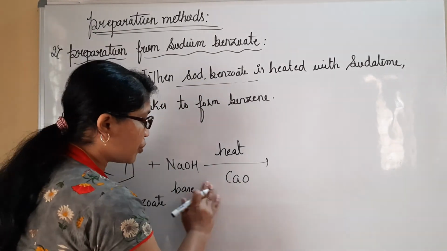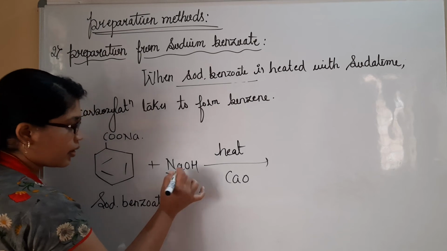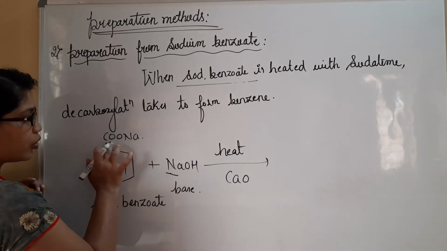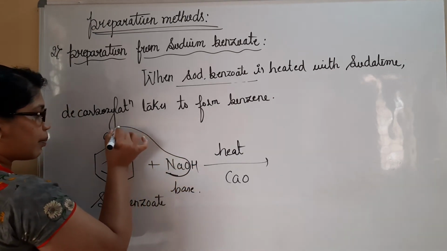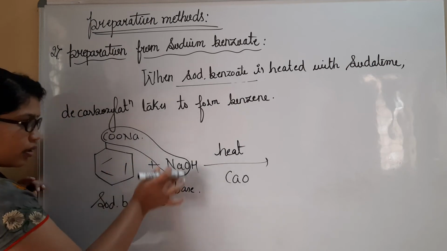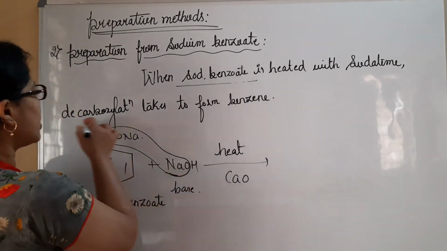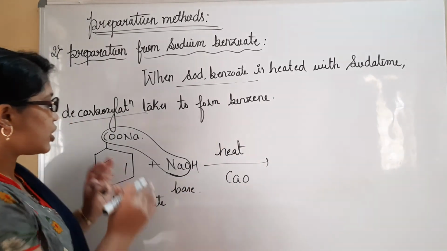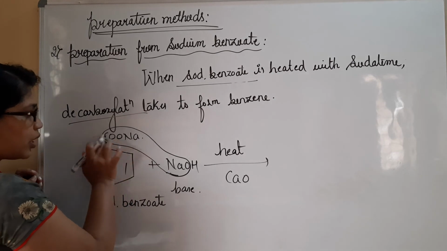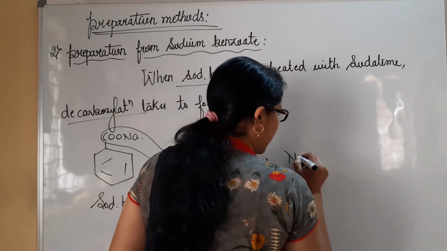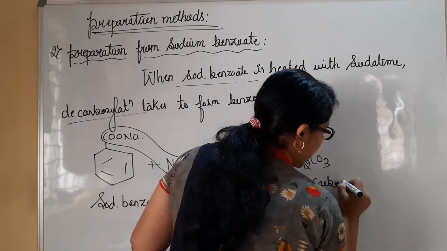What will happen? Listen to me very carefully. We have NaOH, we have Na. This Na and O are going to combine with the carboxylic group. Can you see here? NaO combines with the whole COONa group. What will be separated off? They are telling decarboxylation takes place. What is decarboxylation? Removal of carbon and oxygen completely. So Na2CO3, sodium carbonate, is separated off.